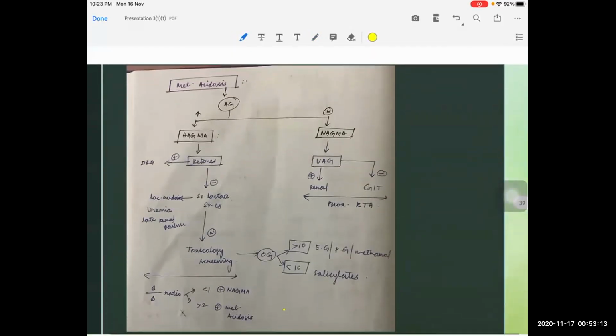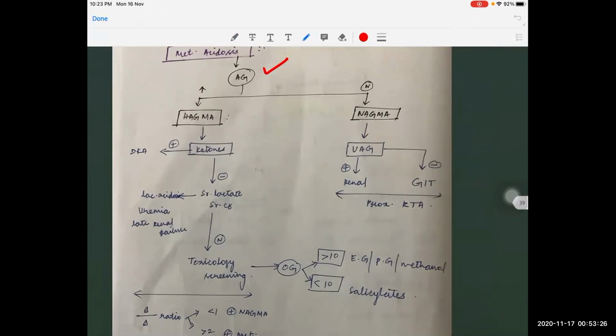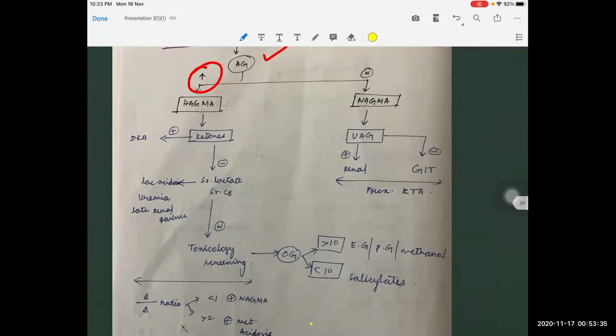So here is the flow chart for metabolic acidosis. Whenever we come across metabolic acidosis in an ABG, we should calculate the anion gap. If the anion gap comes as a high anion gap metabolic acidosis, that is, in all cases of anion gap metabolic acidosis, we should calculate this delta delta ratio.